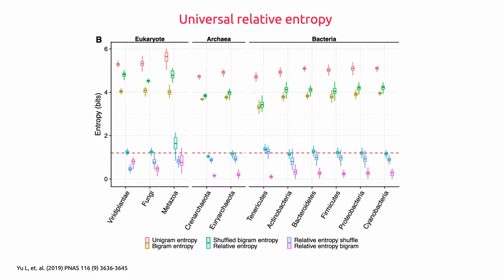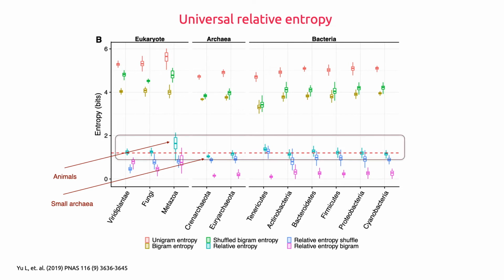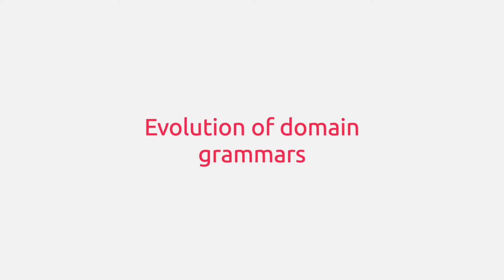When we looked at the relative entropies in all the genomes, we found that except in metazoa and a small group of archaea, the relative entropy lies in a close range around 1.2 bits. The phenomenon is very similar to the universal relative entropy as seen in the case of natural languages. Let's see how these grammars evolved.